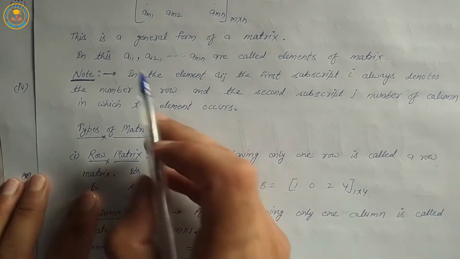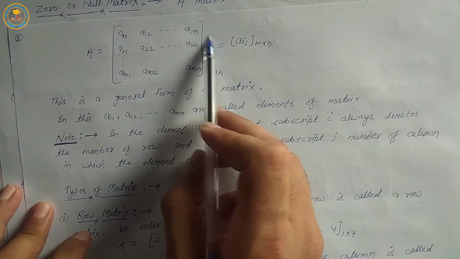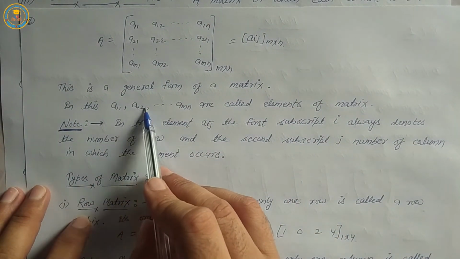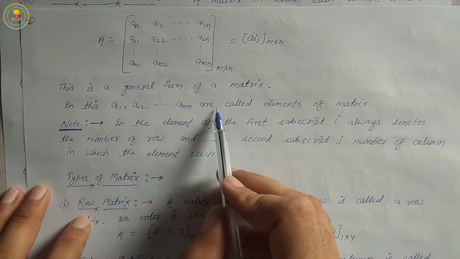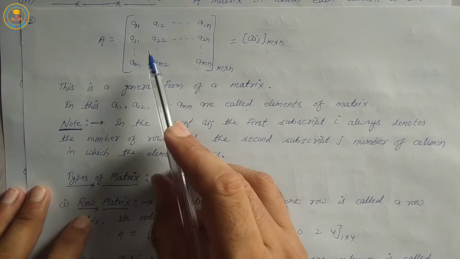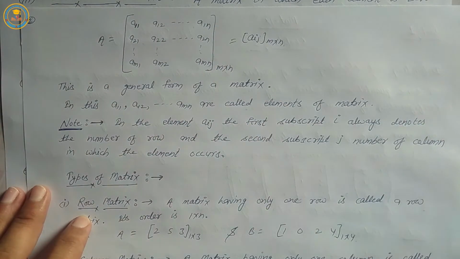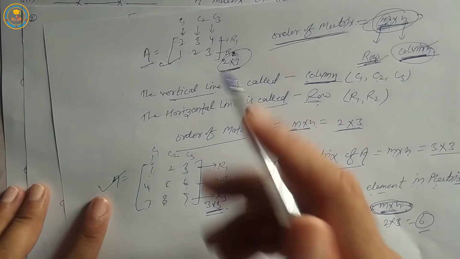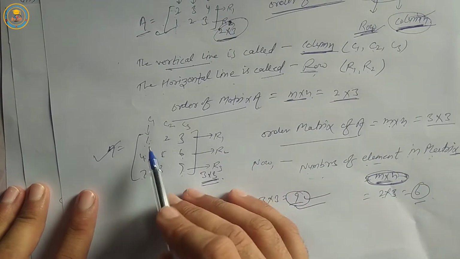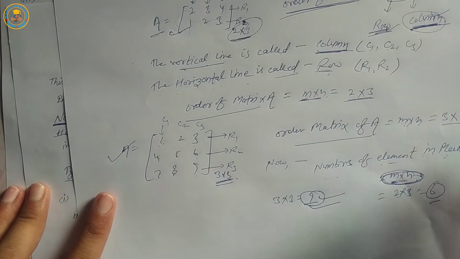Next, this is a general form of a matrix. In this, A11, A12 and so on up to AM1 are called elements of a matrix. Elements of matrix: A11, A12, A1n, A21 and so on up to AMN. For example, elements of matrix 2, 3, 4, 1, 2, 3 and elements of matrix 1, 2, 3, 4, 5, 6 and 7, 8, 9.